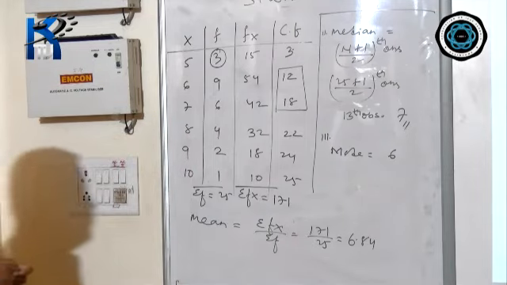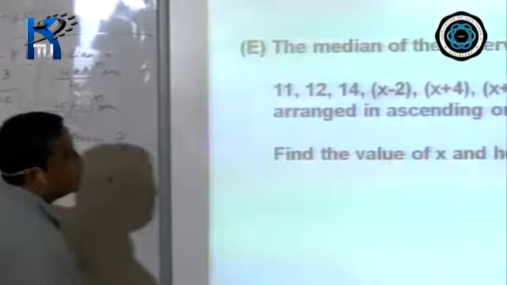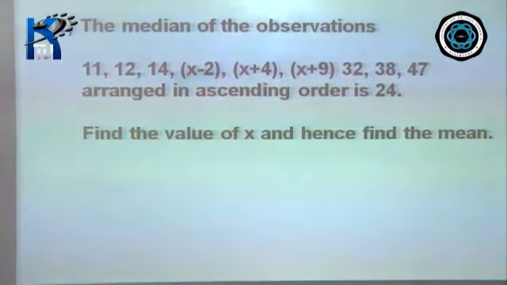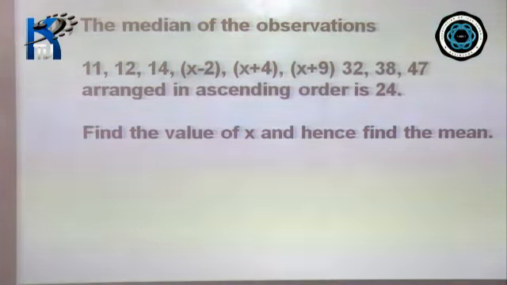Now, next question. Here, the median of the observations 11, 12, 14, x minus 2, x plus 4, x plus 9, 32, 38, 47, arranged in ascending order, is 24. Find the value of x and hence find mean. Here, with the help of median, you have to find out x. So after getting x, put the value and find out mean.